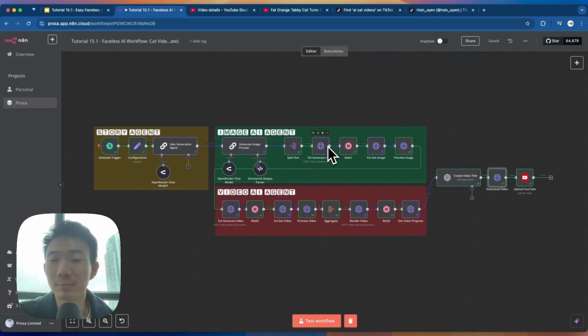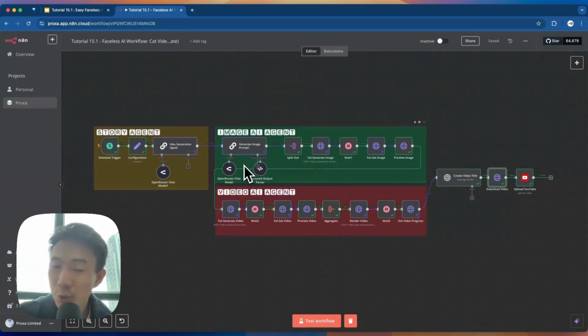It can be run daily or even every single hour if you wanted to, and it's fully customizable to your niche of your choice. What's great is since we are using n8n, which is a no-code tool, anyone can do it even if you are a complete beginner. All you need to know is how to drag and drop things and you're all set.